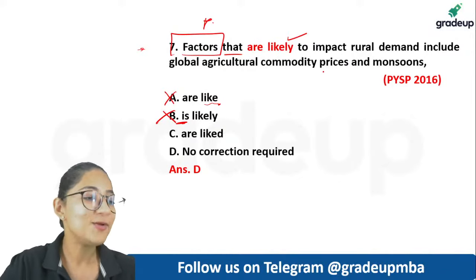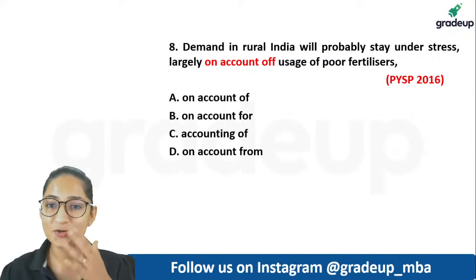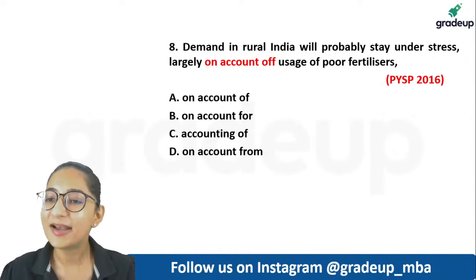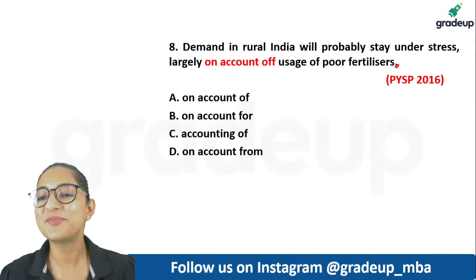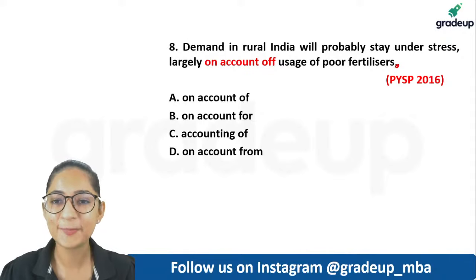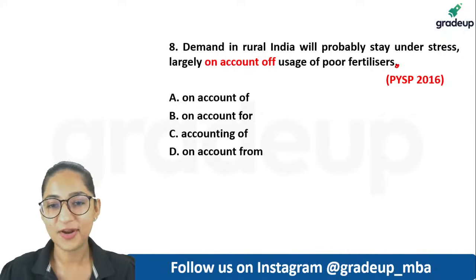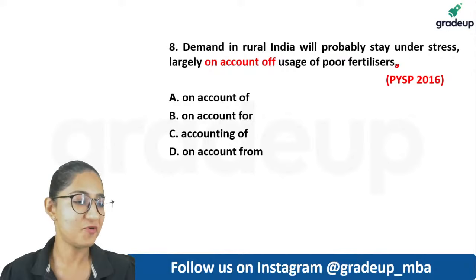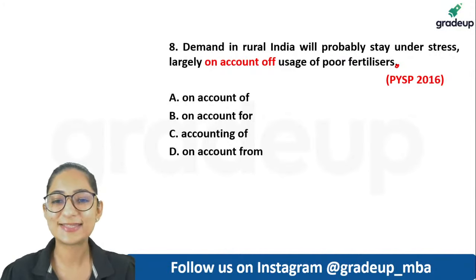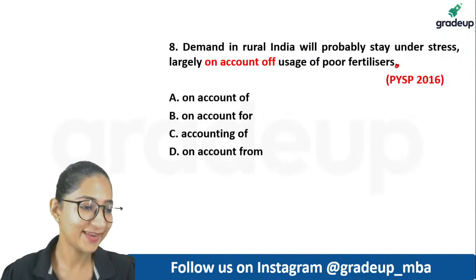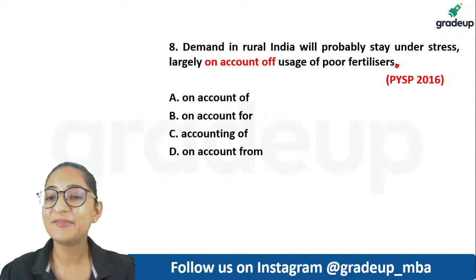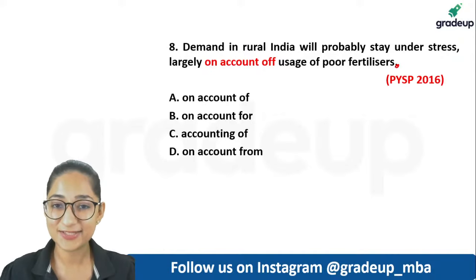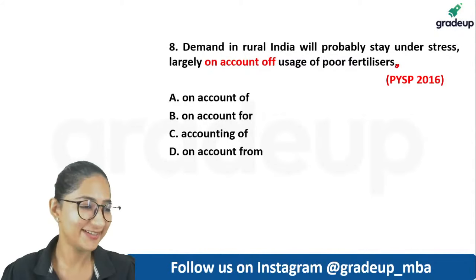And similarly, you have the next one also. Demand in rural India will probably stay under stress largely on account of usage of poor fertilizers. And guys, it's a full stop, okay? Again, previous year question, guys, 2016. So on account of, on account for, accounting of, on account from. Which one do you think is correct here? Yes, absolutely, Nitya, yes. Demand in rural India will probably stay under stress, largely what?